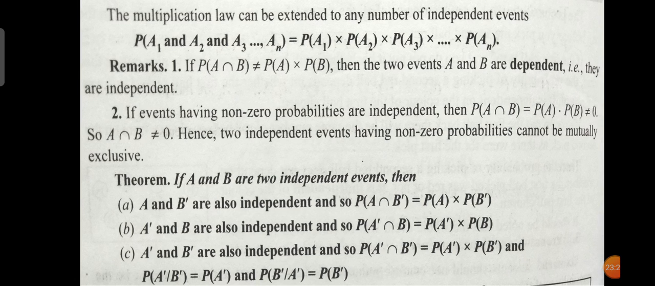So that is the first remark, and the second remark is that if events having non-zero probabilities are independent, then P of A intersection B is not equal to 0, and hence 2 independent events having non-zero probabilities cannot be mutually exclusive. Just a theorem like that. Please go through this theorem. It is not important to go through the proof, but just read it. It will be useful for solving problems.